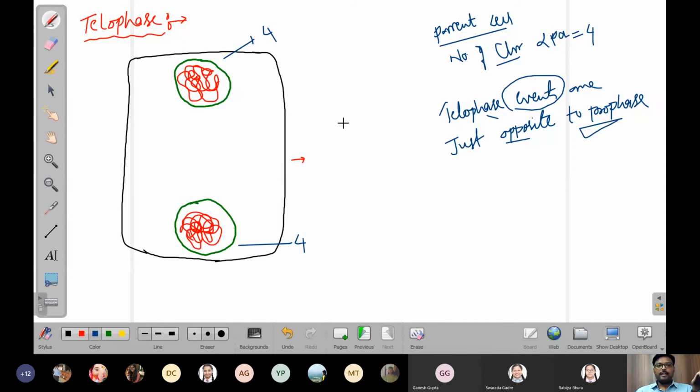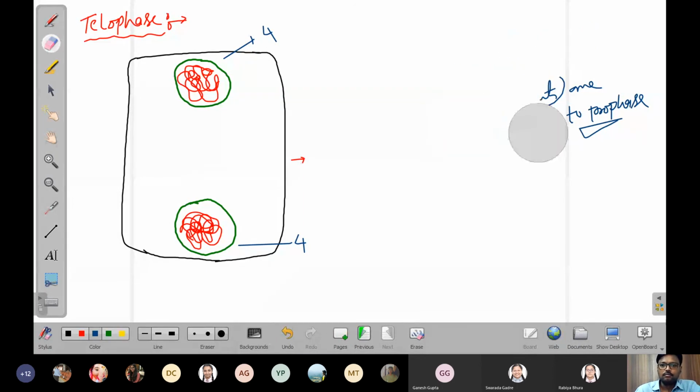Now at the end of telophase, the 2 nucleuses are just formed. Now this is the karyokinesis. Now karyokinesis is over. What will happen after karyokinesis? Cytokinesis. Now cytokinesis, what will happen? Now here again, division of cytoplasm.